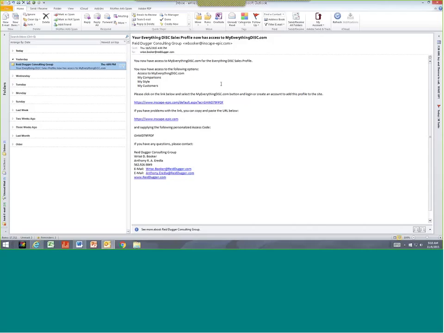All right. As you notice on the email, there are two ways for you to set up this profile. The first link actually has the web address and attaches your access code. That is the most efficient way to do so. But if for some reason you're not able to get to that link, or that link is corrupt or has some anomalies, and we all know computer anomalies happen, there is a secondary way, where you would just copy and paste this link, and then supply the access code that they supply underneath.